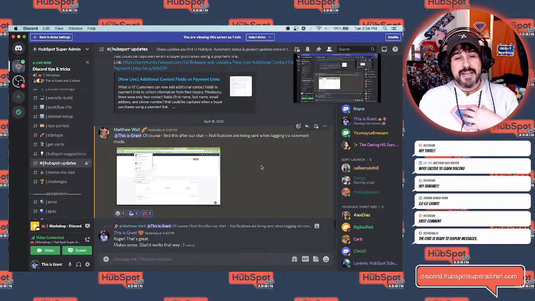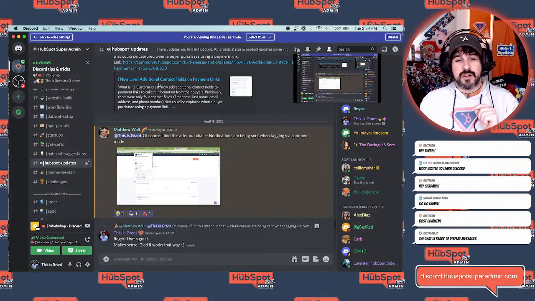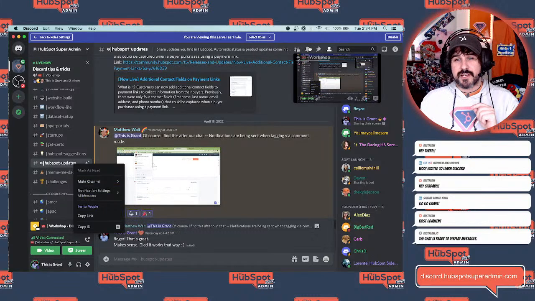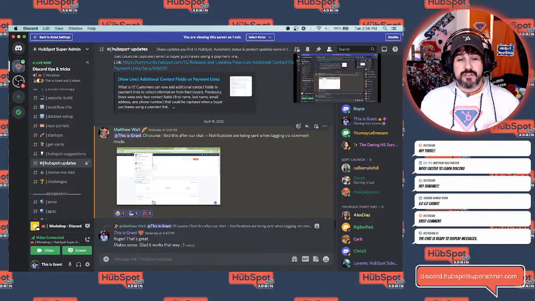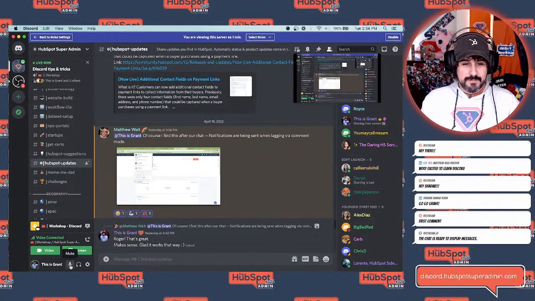If I want to reply to Matt's messages, so that's notifications. Let me give a final word here on notifications. I can right click, get notifications. I can come up here to the bell, get notifications. If you want to manage all of the things that are happening, follow me to the bottom of the navigation pane. I have mute and deafen as buttons you might click pretty often when you're in a video channel.